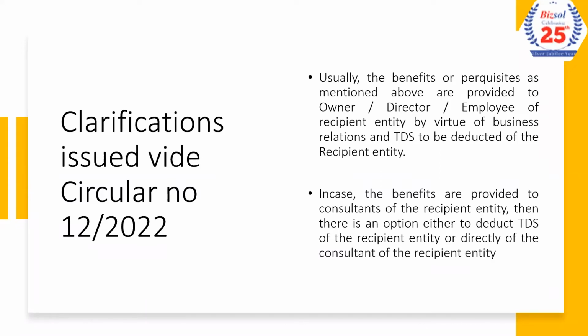So this has been clarified in the circular that when benefit has been provided to the consultant of the recipient entity, there is an option either to deduct TDS of the recipient entity or directly of the consultant. Now the issues involved, let us see into it. If I am the business entity, a hospital, I have one PAN, and I will have to deduct TDS on that one PAN, the amount of benefit provided. In case I'm deducting the consultant's TDS, I need to gather all his information, have the database, have the tracking of the 20,000 limit, and also consider his PAN for reporting in the TDS returns.